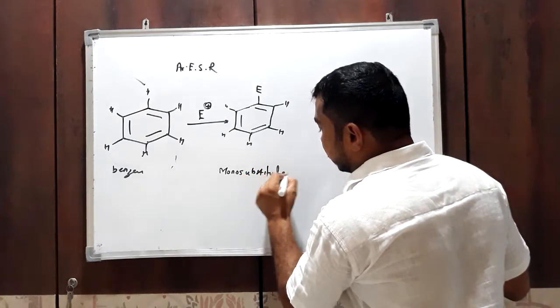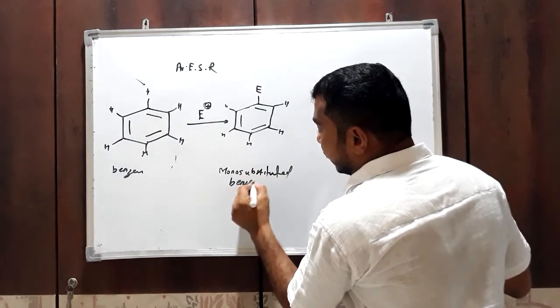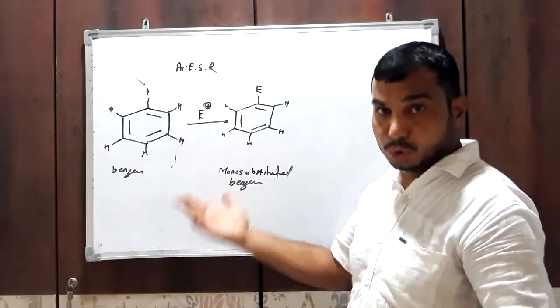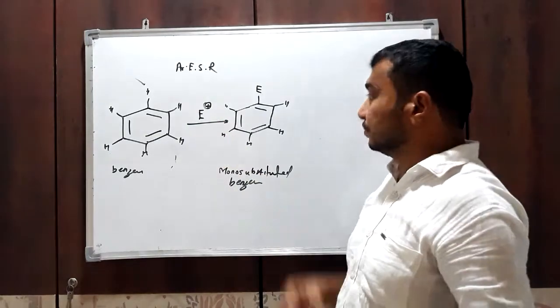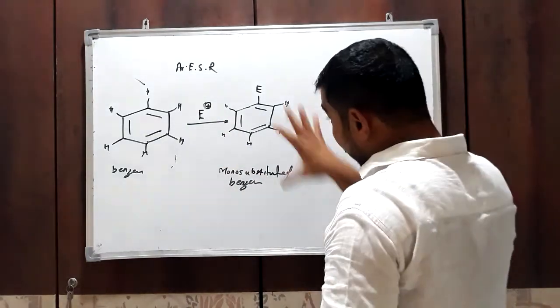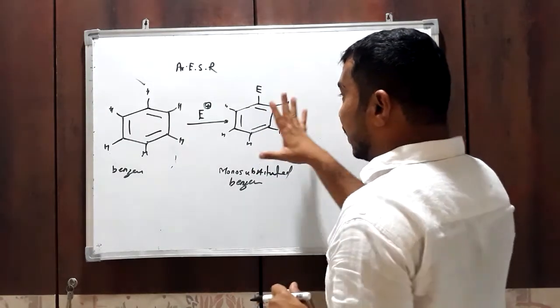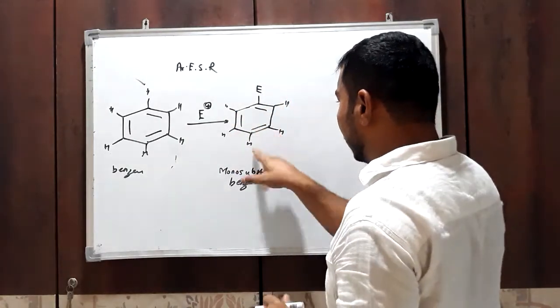We can perform nitration, sulfonation, acylation, alkylation, chlorination, bromination. Now in monosubstituted benzene the total hydrogen atoms remaining are 5: 1, 2, 3, 4, 5.